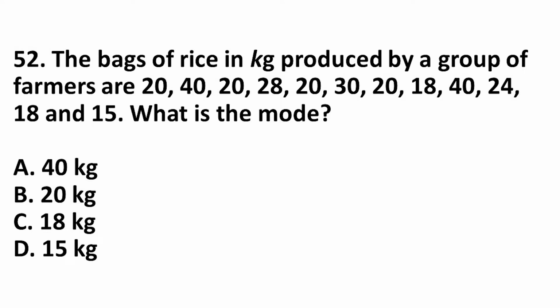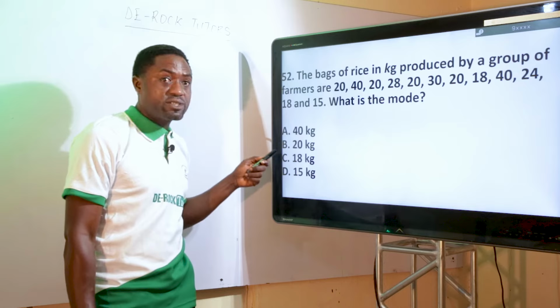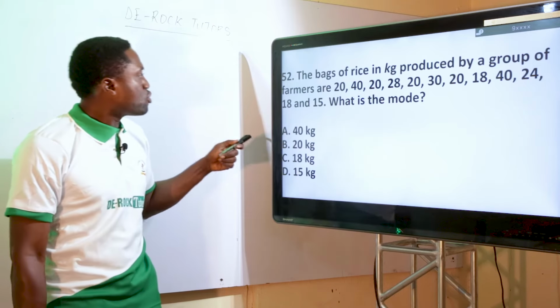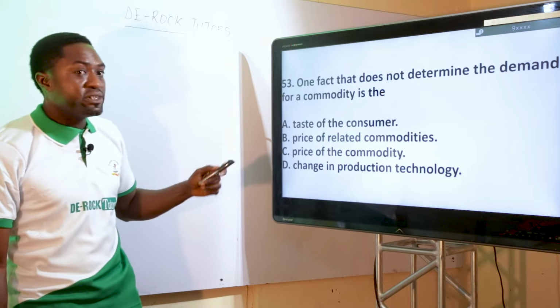From this question, you will discover that the one that occurs most is 20. So the correct option is option B, 20 kilogram. That is the mode.